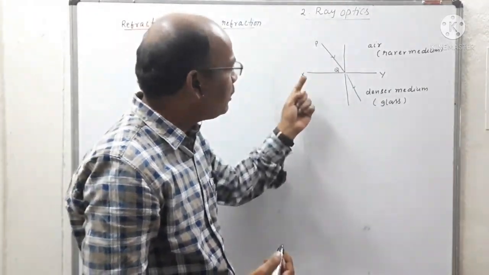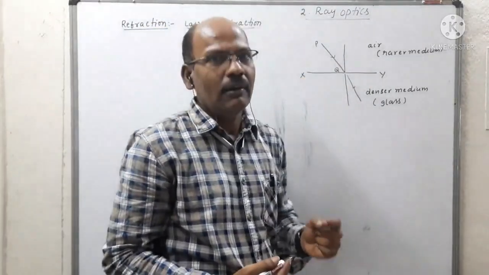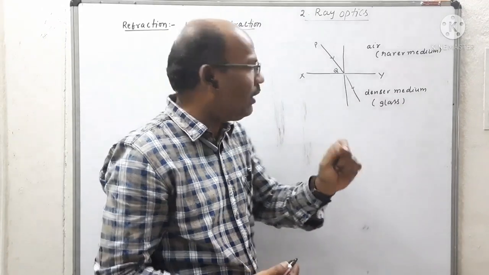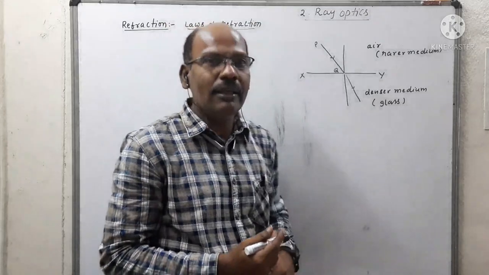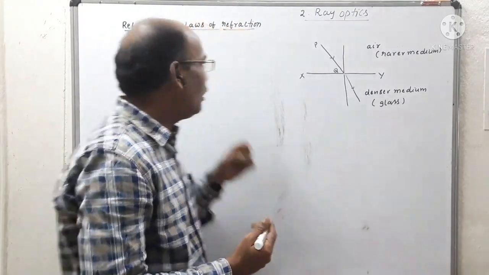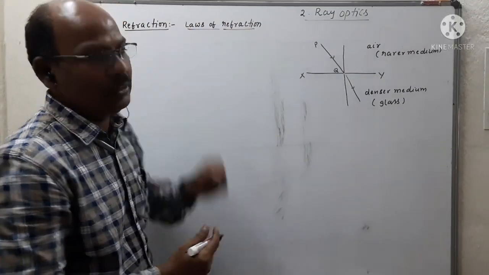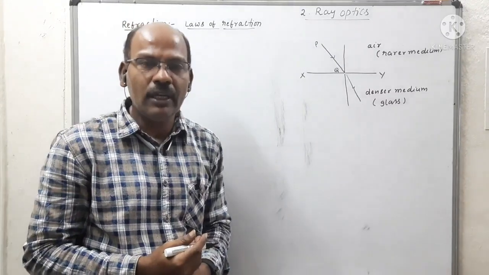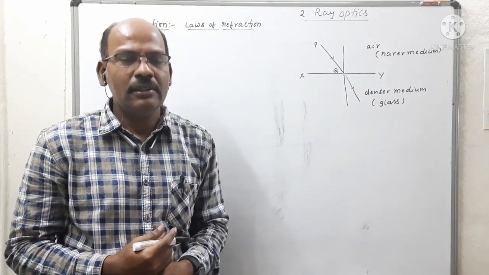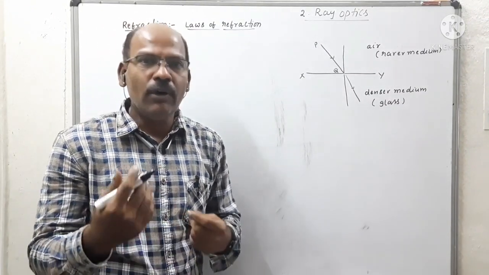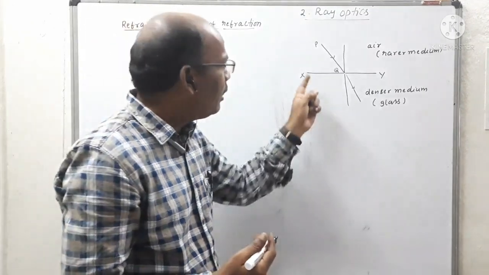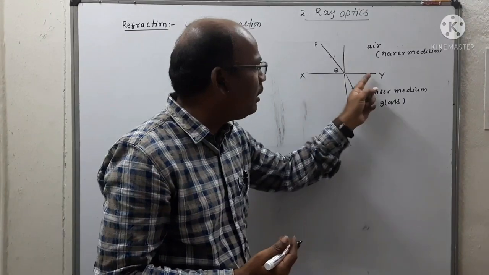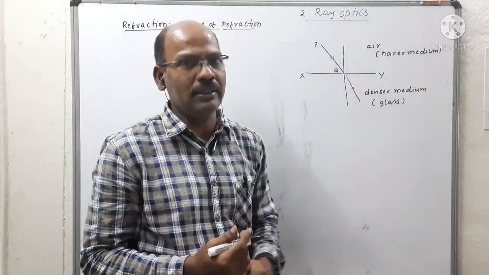How the light is deviated from its original path when it travels from one medium to another is called the phenomenon of refraction. So we can define refraction: when light travels from one medium to another medium, its bending at the separation of two media is called refraction.